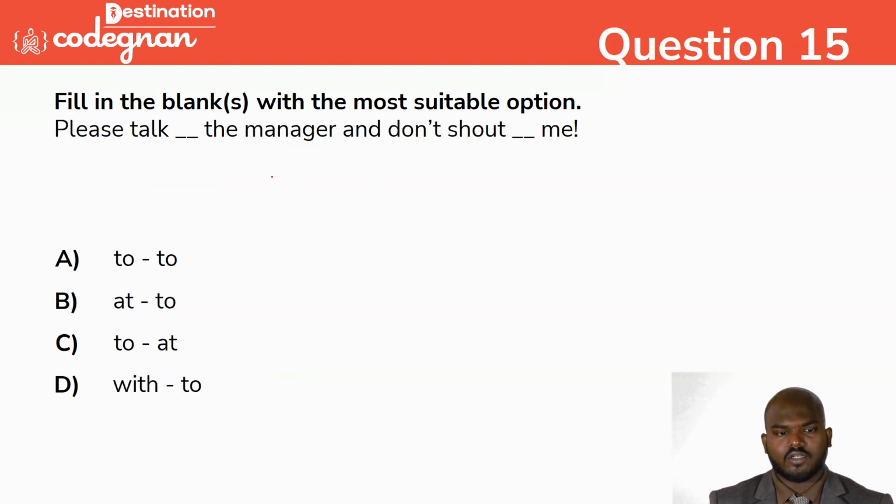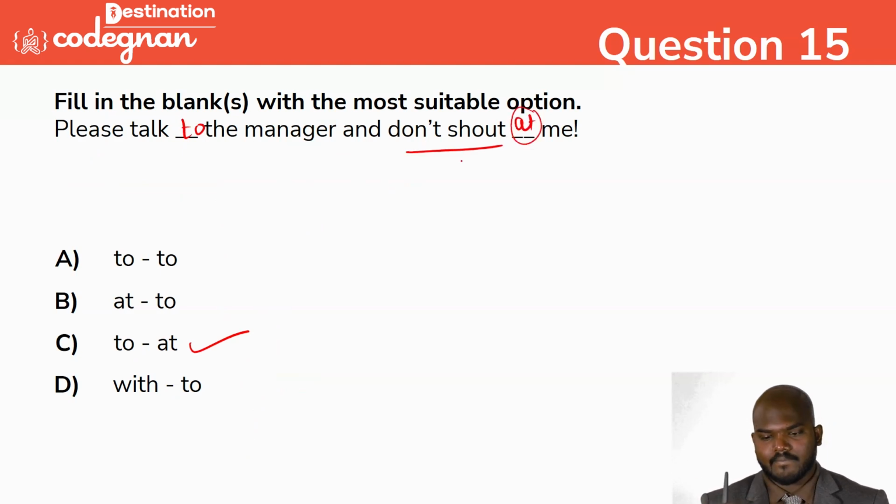Please talk to the manager and don't shout dash. What's the correct answer? You can go with option C here. Please talk to the manager, sir, and don't shout at me. Don't shout at me. It is "at". Okay, so "talk to someone". "Talk to" is just narrating the movement. Again, shout at them. Shout at them. So that's the thing.